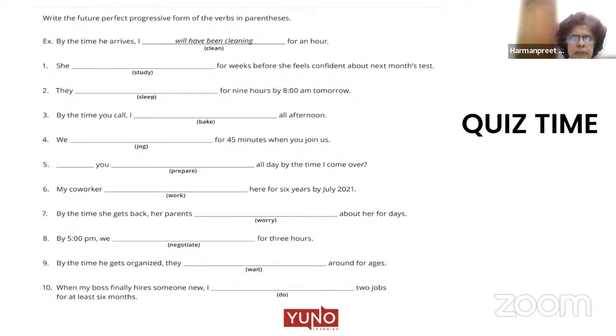Anjali, 10th one, please. When my boss finally hires someone new, I will have been doing 2 jobs for at least 6 months. Yeah, I will have been doing 2 jobs for at least 6 months. Correct.